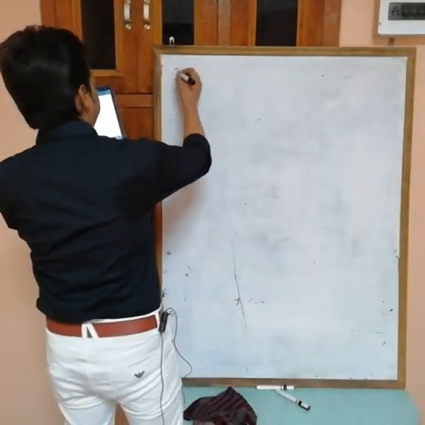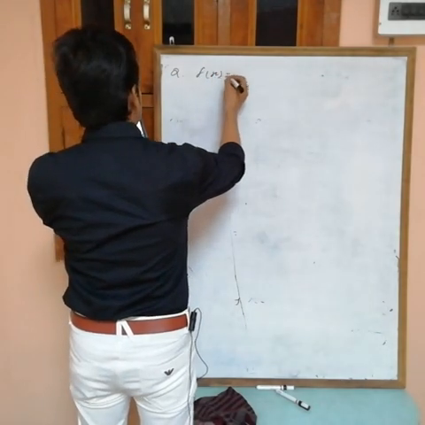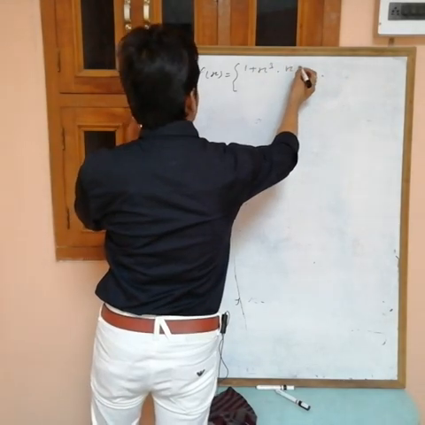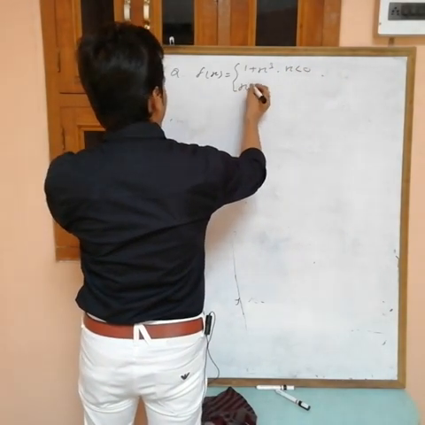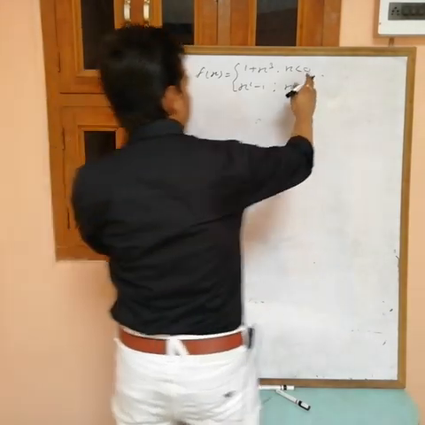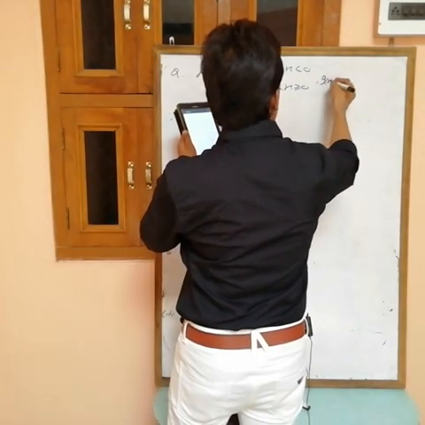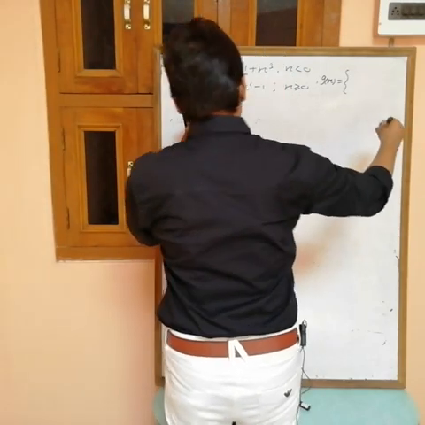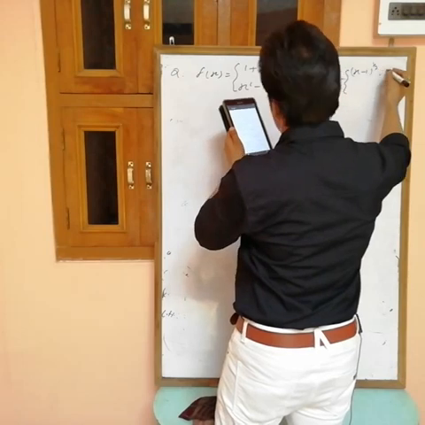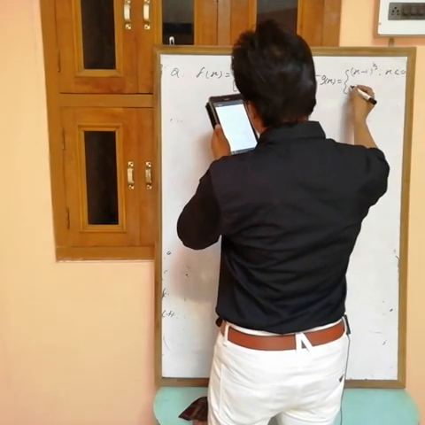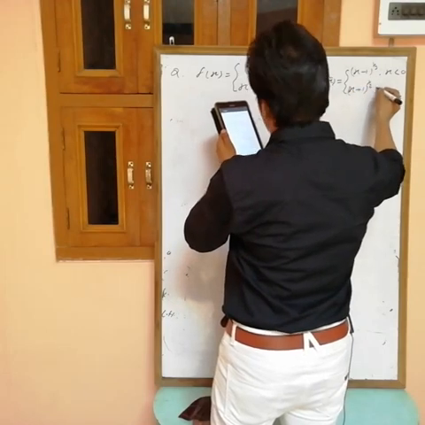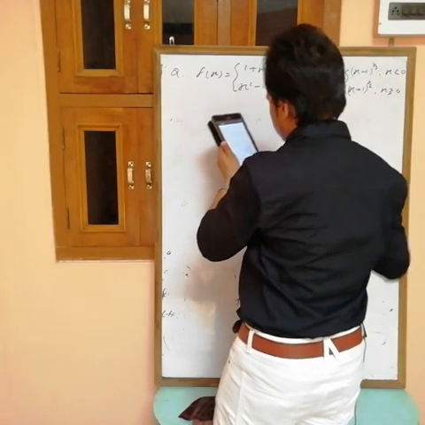Right, next question. f(x) = 1 + x³ when x is less than 0, x² − 1 when x is greater than or equal to 0. g(x) = (x − 1)^(1/3) when x is less than 0, and (x + 1)^(1/2) when x is greater than or equal to 0.